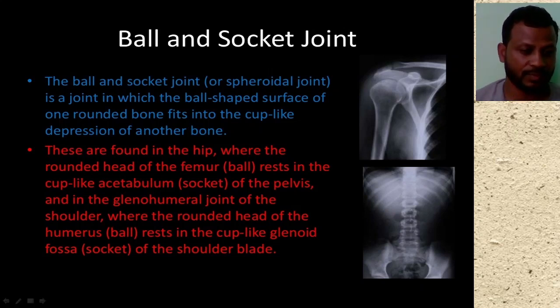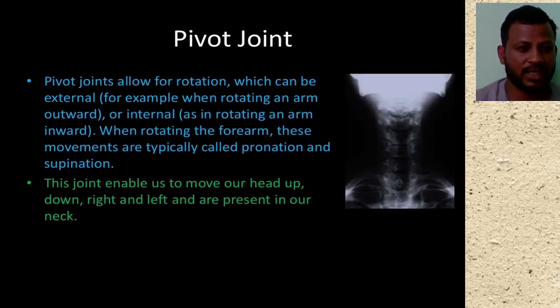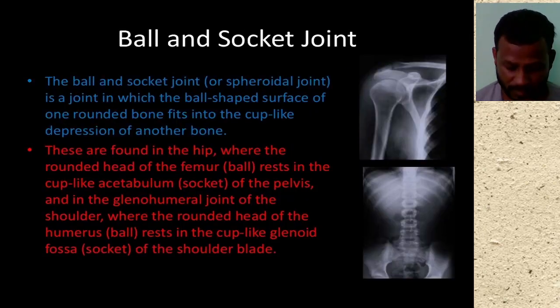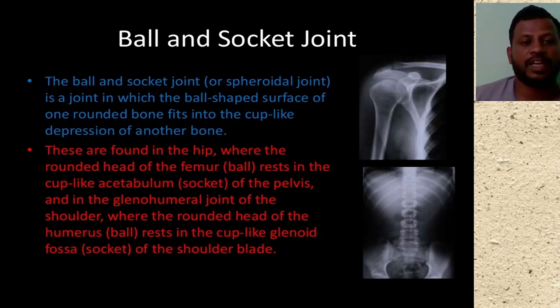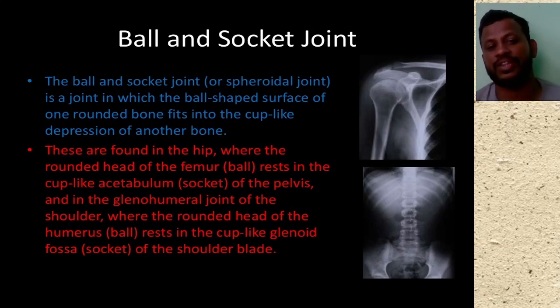Look here, ball and socket joint means, let me show you. The ball and socket joint or the spheroid joint is a joint in which the ball shaped surface of one rounded bone fits into the cup like depression of another bone.